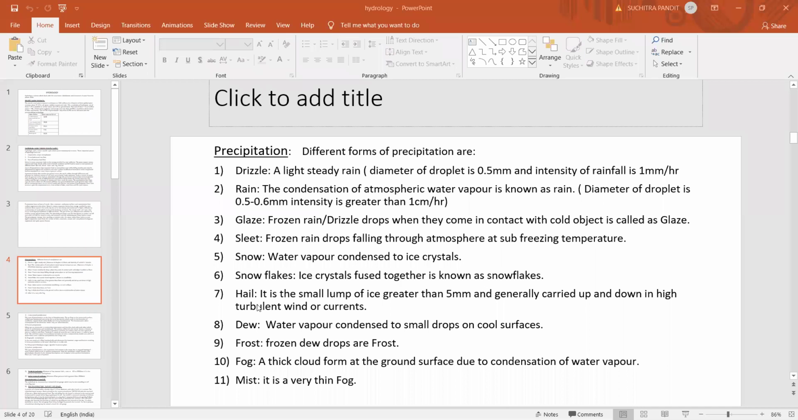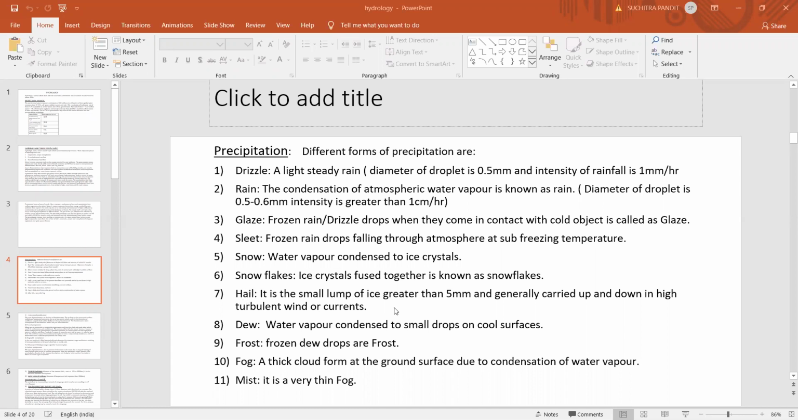Next is hail. It is a small lump of ice crystals greater than 5 millimeter in diameter and generally carried up and down by high turbulent wind or current. So this hail is nothing but, sometimes we call it a hailstorm.